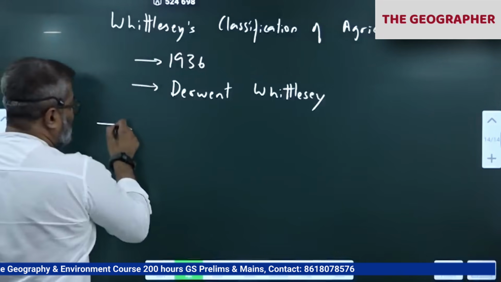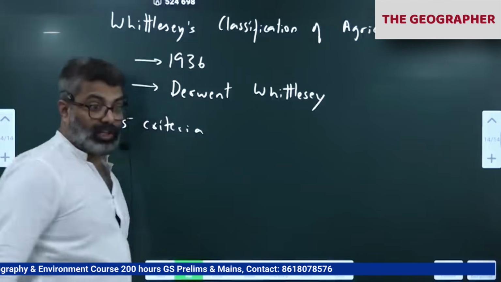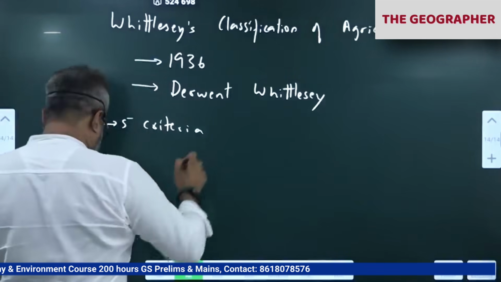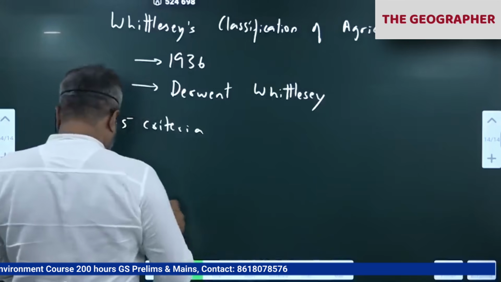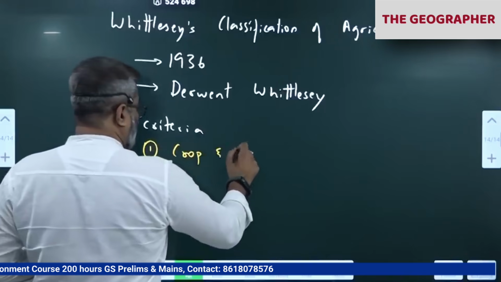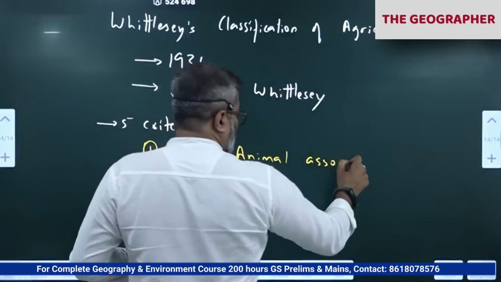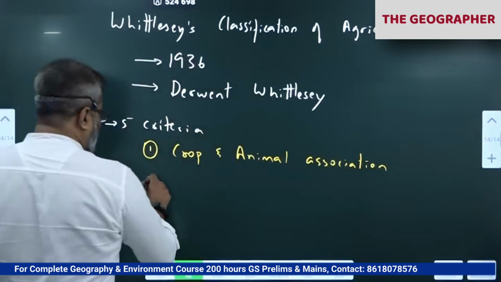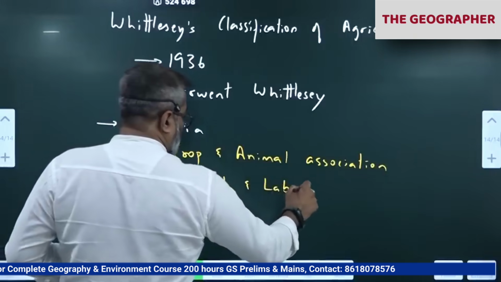So he used 5 criteria and he classified the world into 13 types of agricultural regions. 13. So this will go on for another 2 hours. So 5 criteria he used. Okay, first criteria, crop and animal association, because many places we use animals also. Correct. Mixed farming. Capital and labor, how much capital intensive it is and labor intensive it is, because in Europe